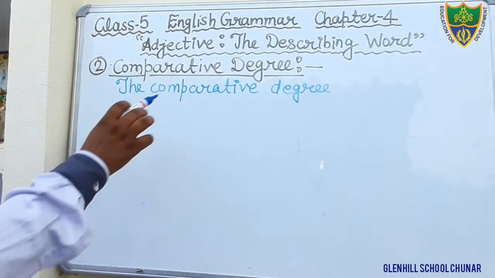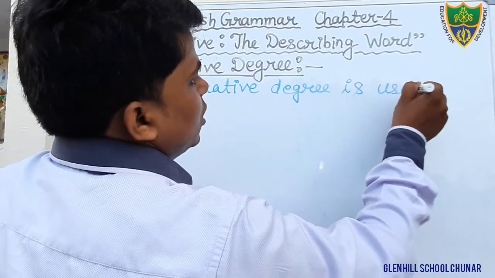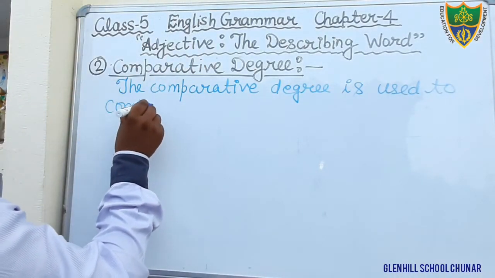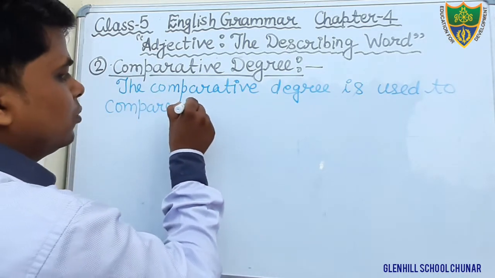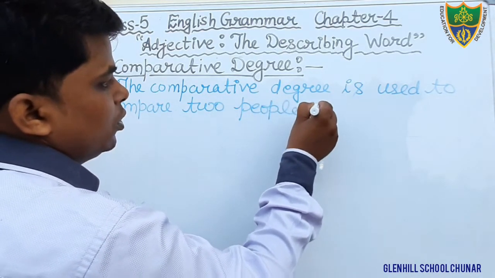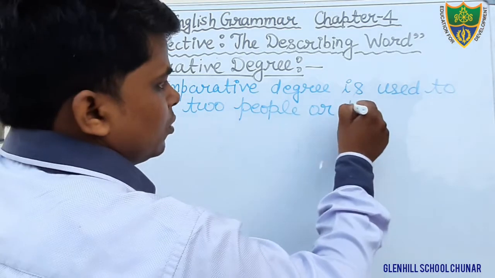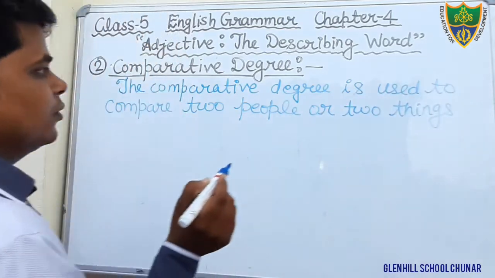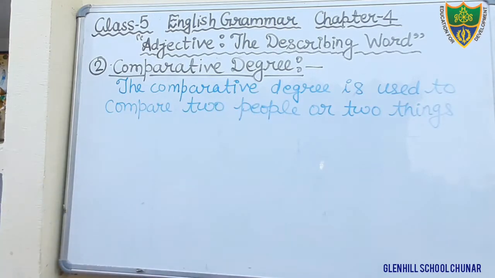The comparative degree is used to compare two people or two things.